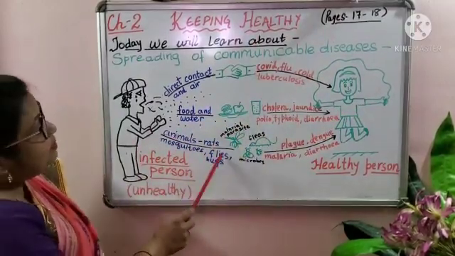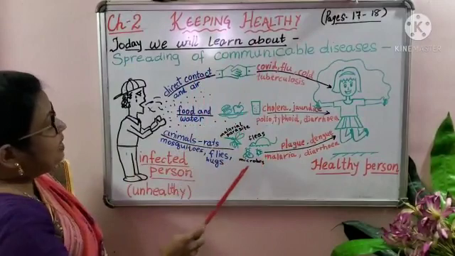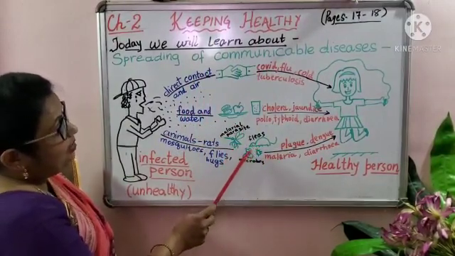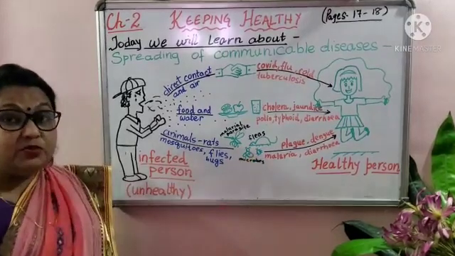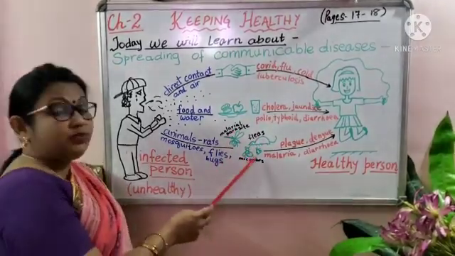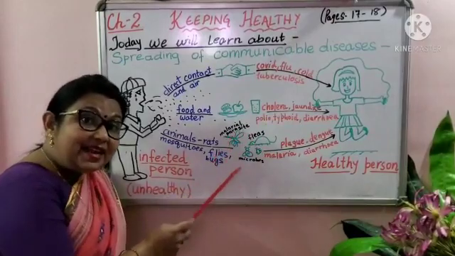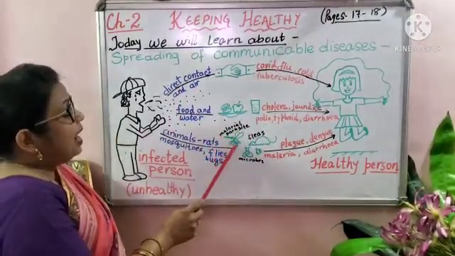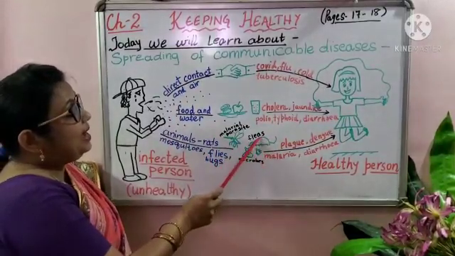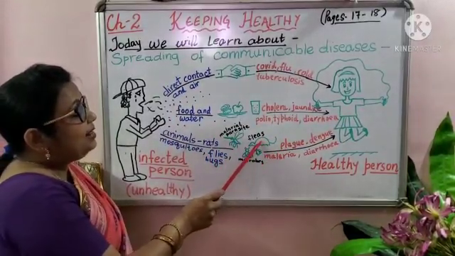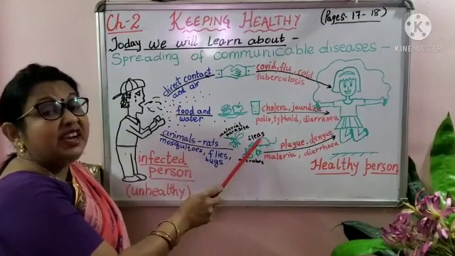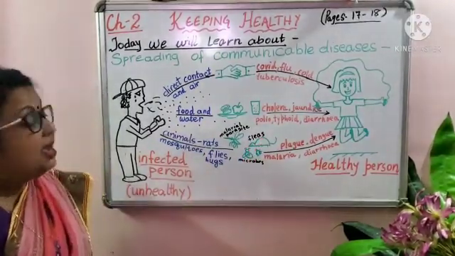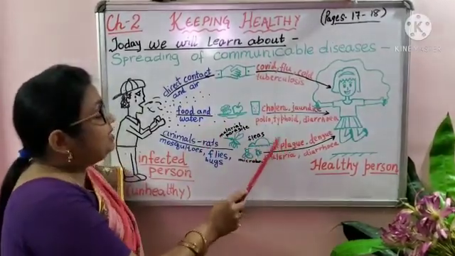Now, how do animals help in spreading communicable diseases? Animals like mosquitoes, rats, flies and bugs help in spreading diseases. They do not spread the disease themselves. They carry the germs or microbes that cause the disease. For example, a rat helps in spreading plague. They are the carriers of fleas, and when the flea bites a healthy person, that person suffers from a disease called plague.